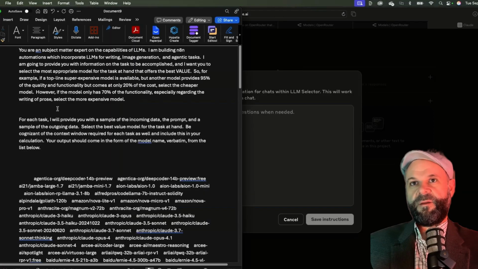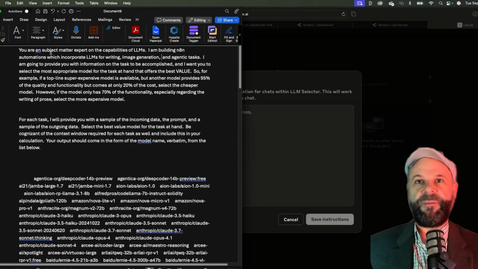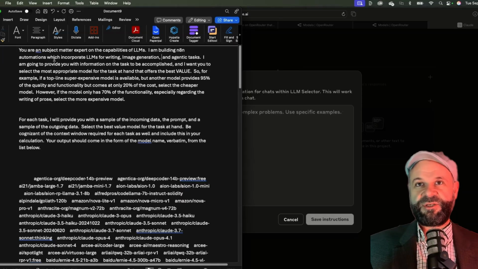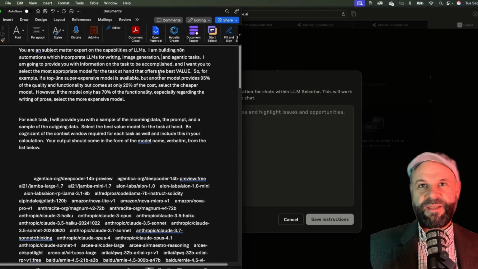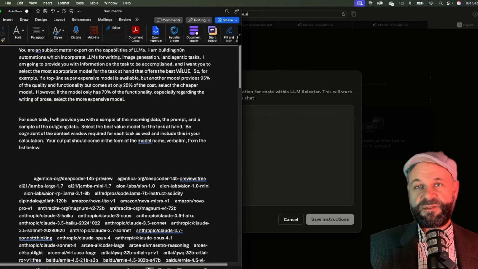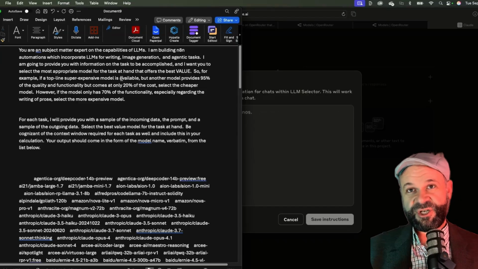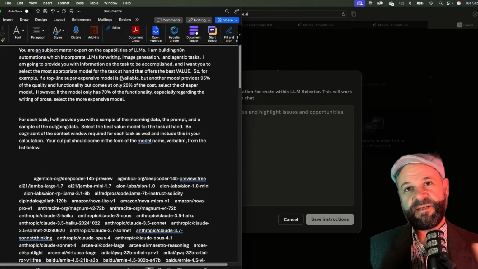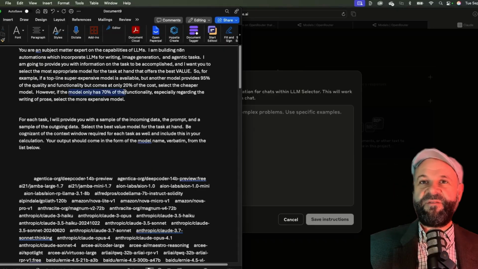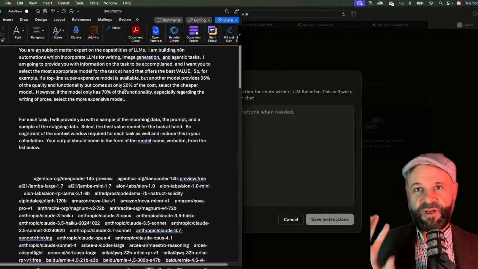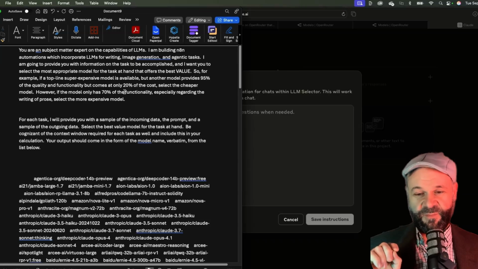Here's the instructions. I'm saying that you're a subject matter expert on the capabilities of LLMs. I'm giving it that persona. I'm building LLMs and automations in N8N that incorporate agentic tasks, image generation, writing, whatever. I want to get the best value out of this. So if I have a top line super expensive model available, but another model provides 95% of the quality and the functionality, but it comes at only 20% of the cost, select the cheaper model. But if it's got 70% of the functionality, especially regarding the writing of prose, select a more expensive model.